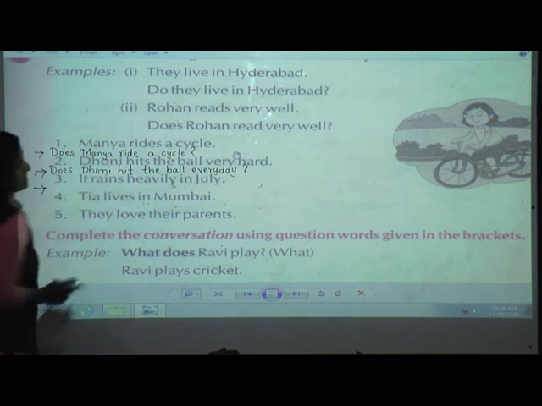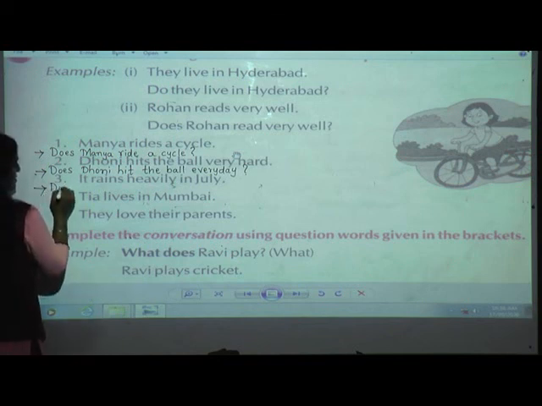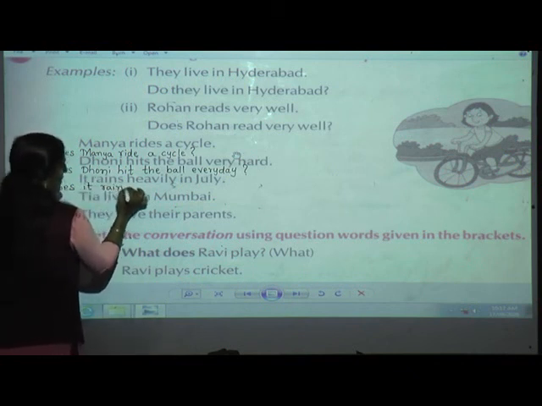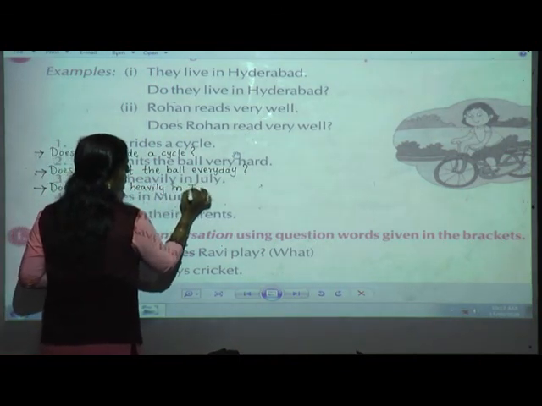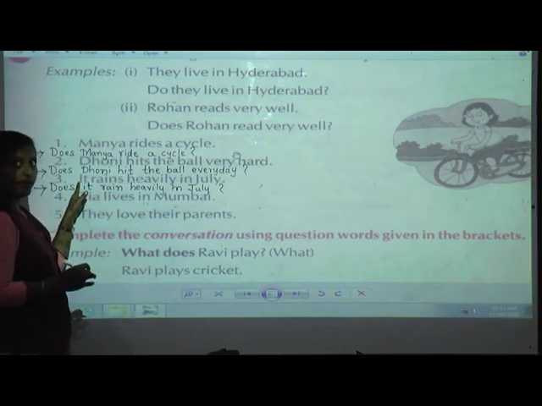Third, it rains heavily in July. Now it is what? Yes, it is he, she, it or any singular subject. So here also again we are going to use does. So does it rain heavily in July? Okay, full stop. Now here can you see here it is in capital.